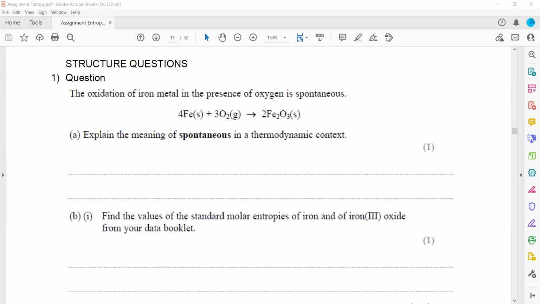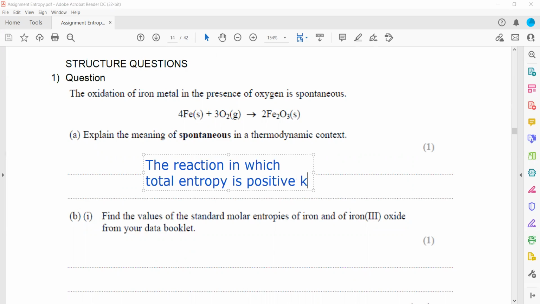So a reaction in which the total entropy is positive is known as spontaneous.